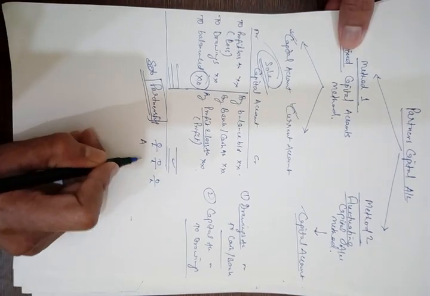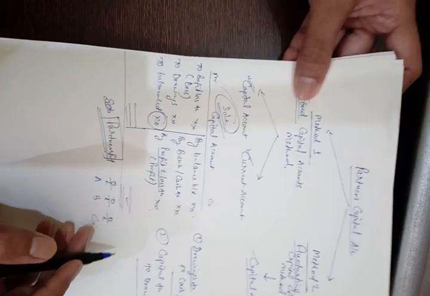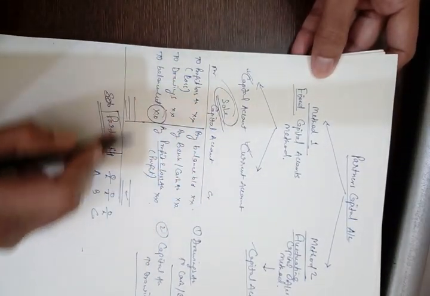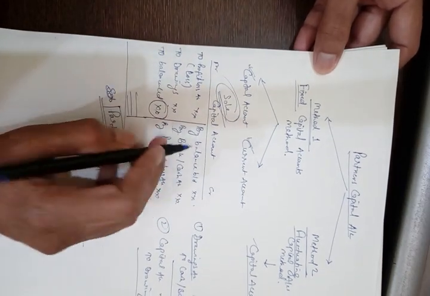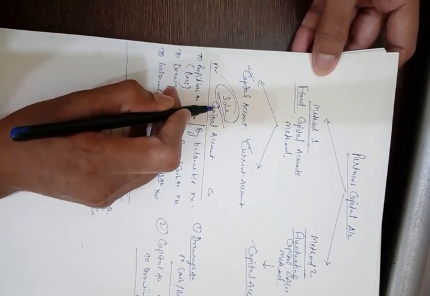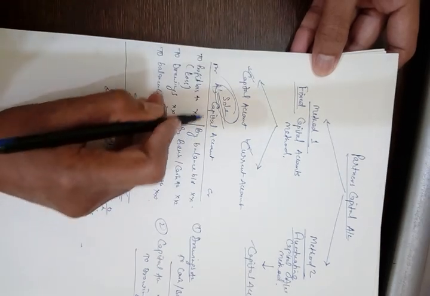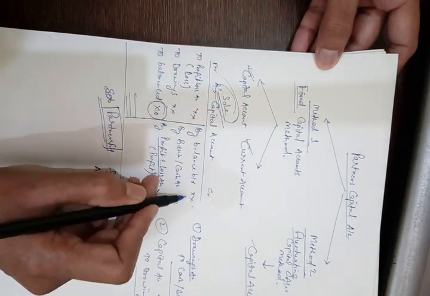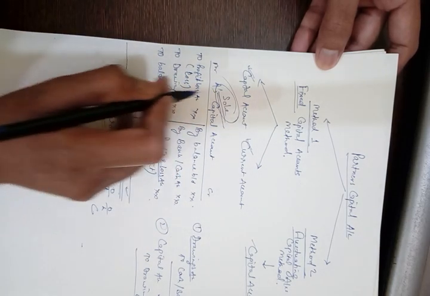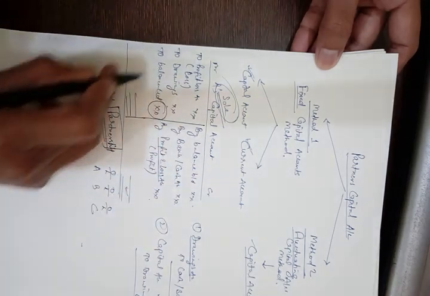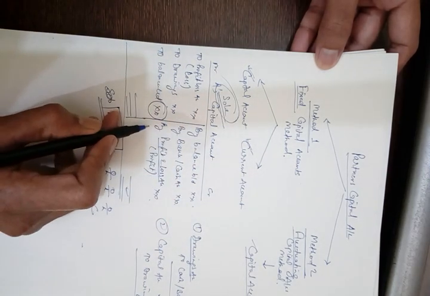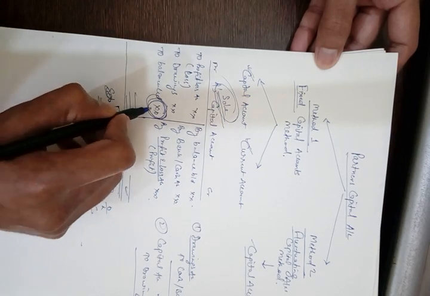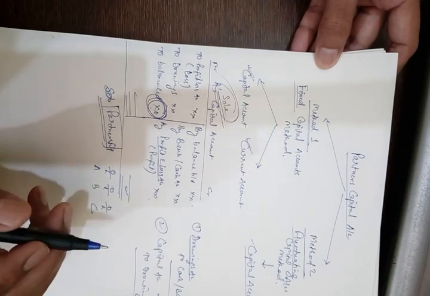Suppose there are three partners A, B and C, then for each partner we shall prepare a capital account. This ledger will be prepared for each partner. For A's capital account we shall prepare it in this manner. For B's capital account also in this manner, and for C's capital account in this manner only, and A's closing balance, B's closing balance and C's closing balance will be transferred to the balance sheet.